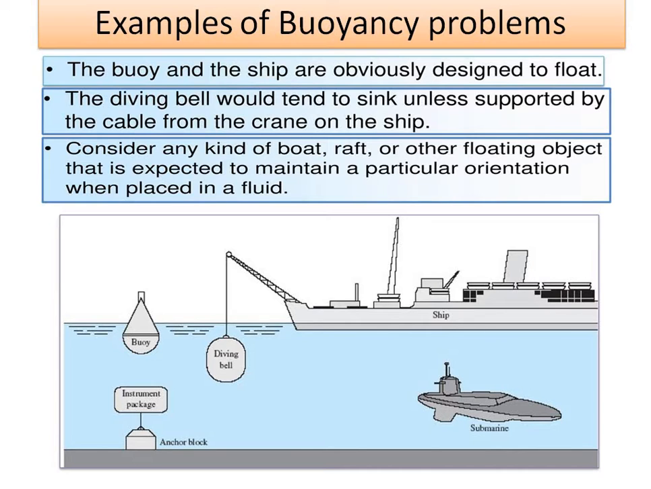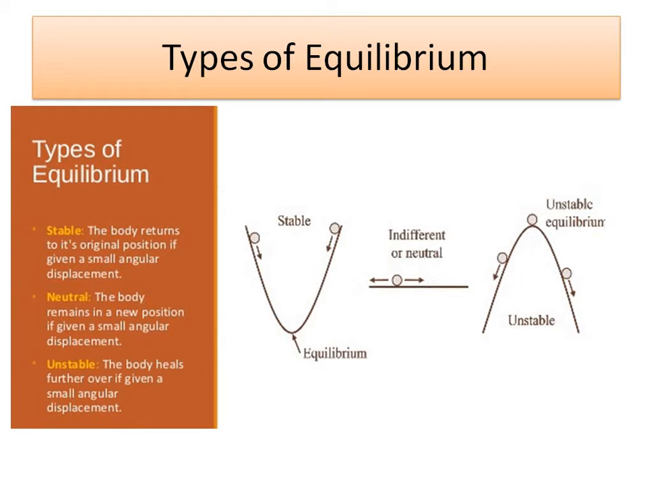Submarines are there, some anchor blocks are there. They should be placed in such a way that they can give the highlights to the shipping ports. So here in water, everyone has its own role. A ship has to float, a diving bell should be submerged, a buoy should be half submerged and half open. Then a submarine should float over the body and like that. So that is the examples of buoyancy.